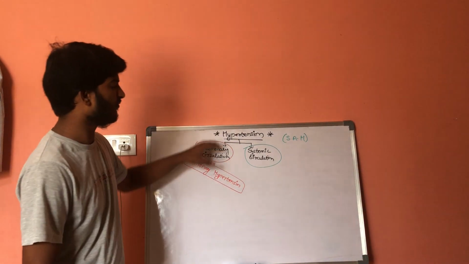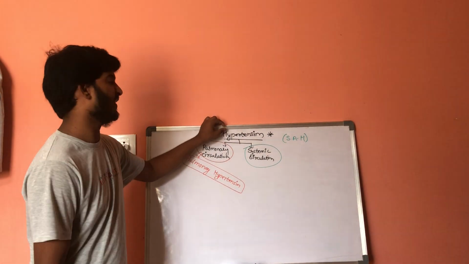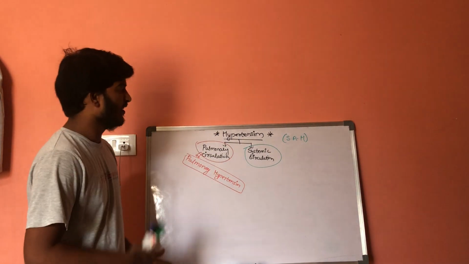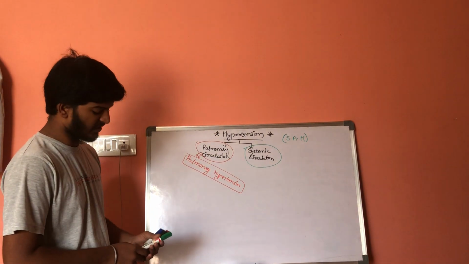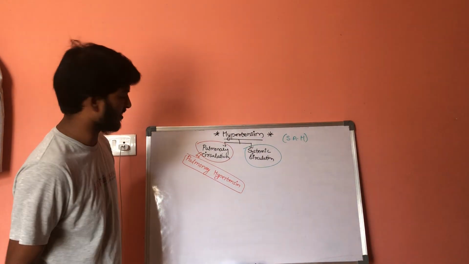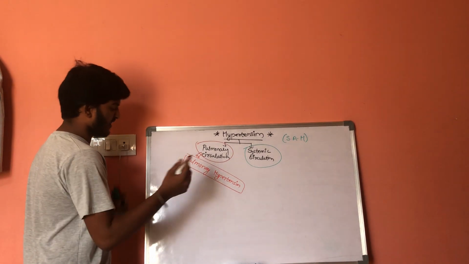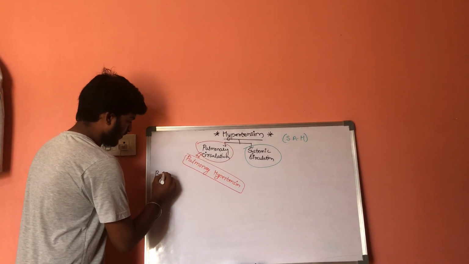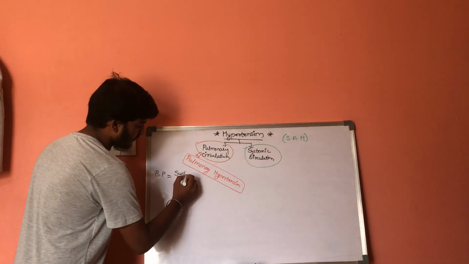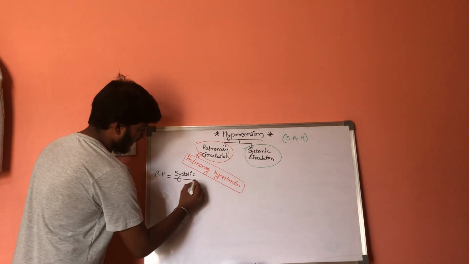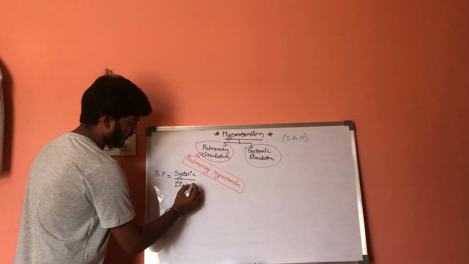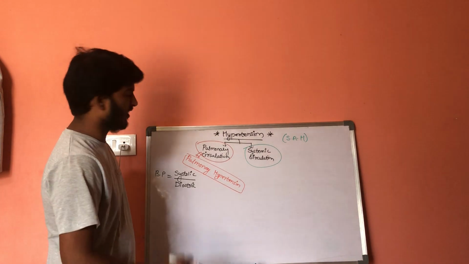Before discussing the hypertension values, we must know the normal values of blood pressure. Blood pressure consists of two components and can be given as systolic pressure by diastolic pressure.